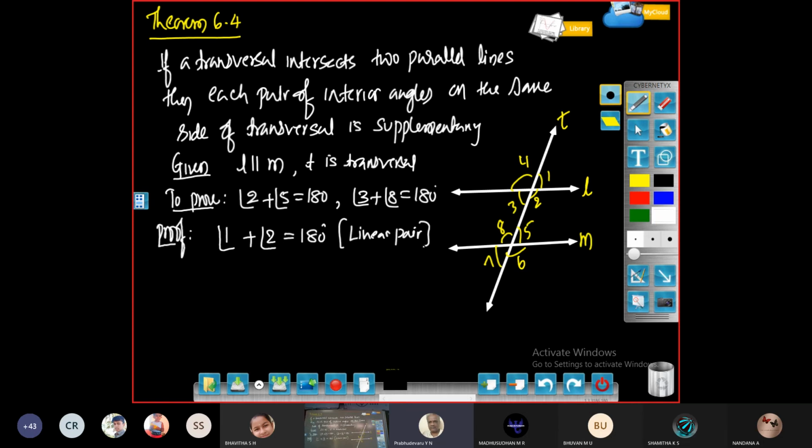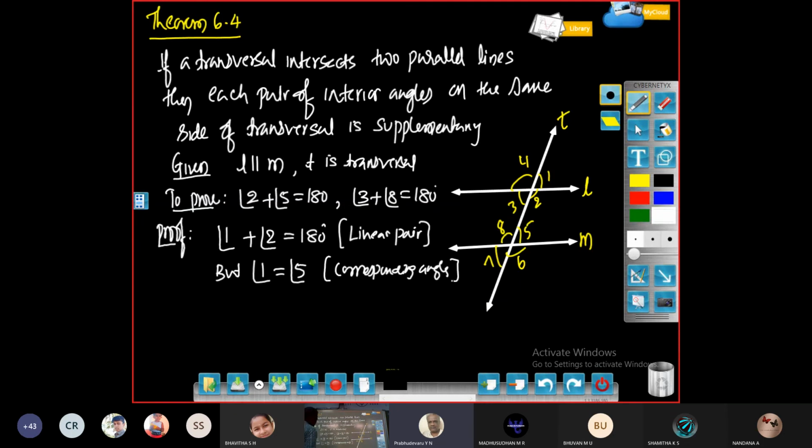But here, 1 and 5 are equal. Look at this, angle 1 is equal to angle 5, because lines are parallel. Once the lines are parallel, the corresponding angles are equal. So they are corresponding angles. Because lines are parallel to each other, the corresponding angles must be equal.